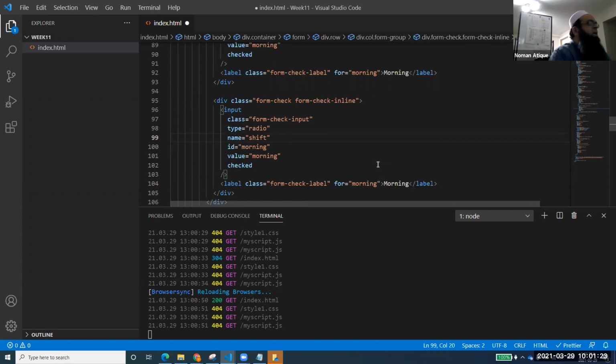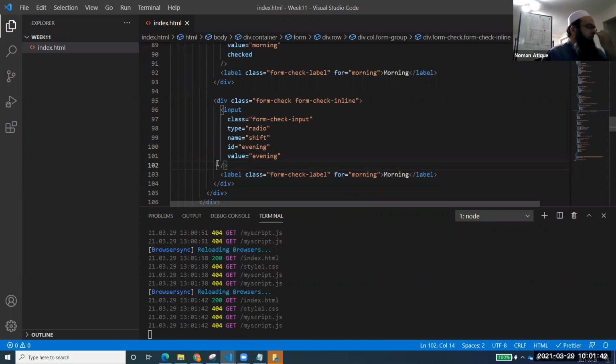For a radio set, the name should always be the same. I hope you know that. That makes it a group. But the ID will be changed now, I'll say evening, and the value should be evening, right? What is this name and value? Can anyone tell me what this value is? I will remove this check from here because I don't want it to be checked. Two values cannot be checked together in a radio button.